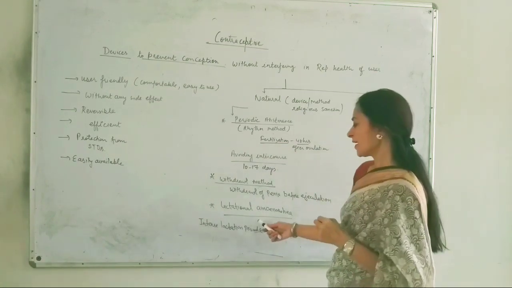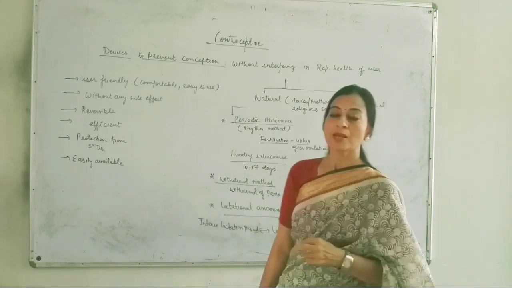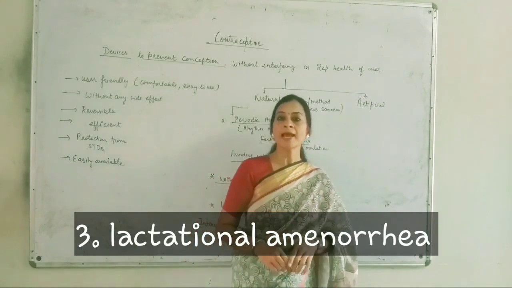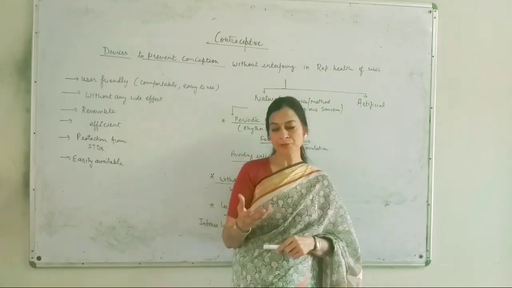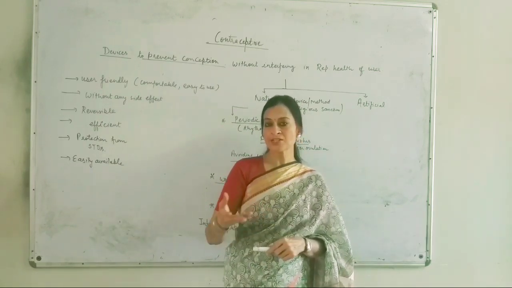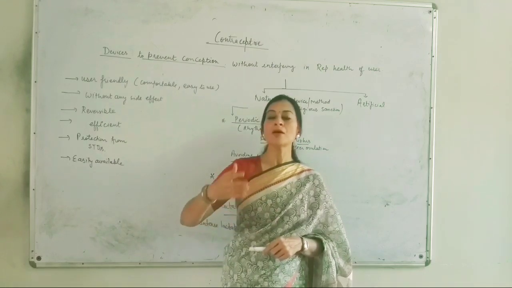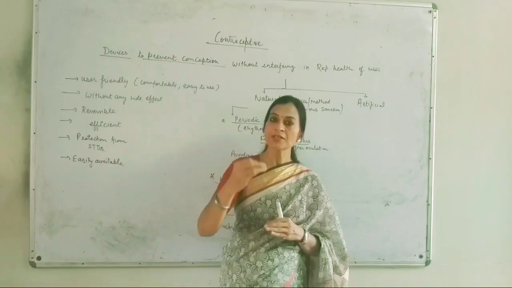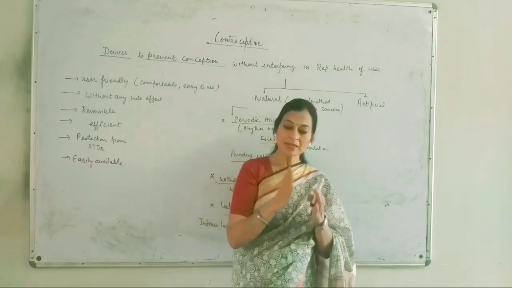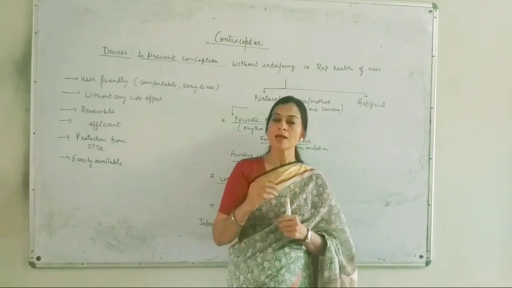Third is lactational amenorrhea. Amenorrhea means lack of menstrual cycle, and the word lactation I am using for the lactation period, meaning the milking period, when after the birth of the child the mother is feeding her baby on her milk. That is the lactation period.